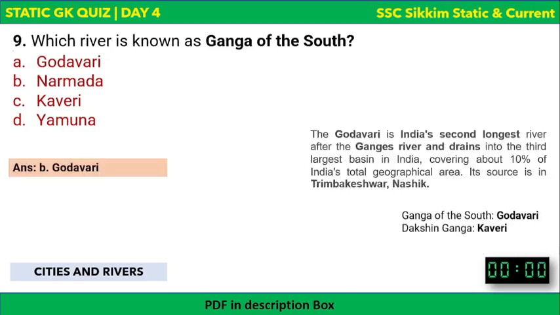The time is over. The correct answer to this question is Godavari. Godavari is known as Ganga of the South, and there is another river called Kaveri, and Kaveri is known as Dakshin Ganga. Basically the meaning of these both are same, but by popularity, Ganga of South is Godavari and Dakshin Ganga is Kaveri.